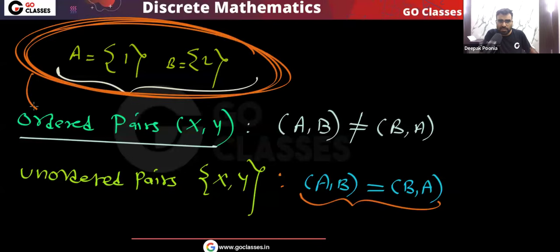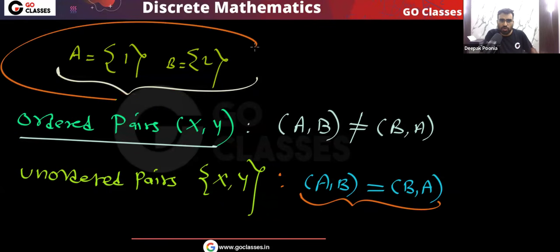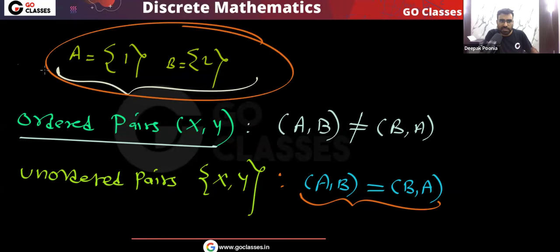This you have counted two times here, but here you need to count it only one time. This is what I am saying. Let me just write like this: this you have counted two times here, and this you have counted only one time here.